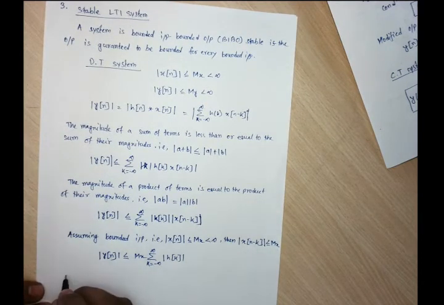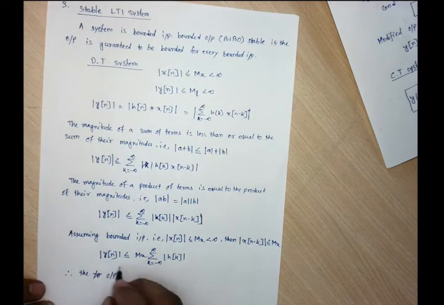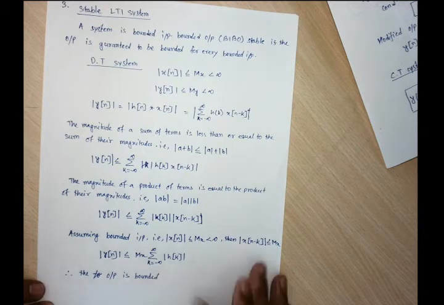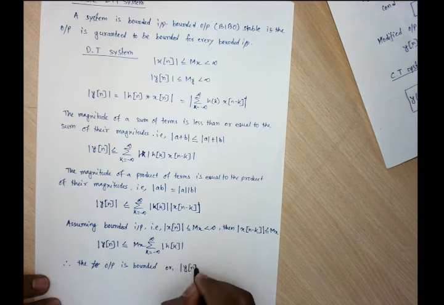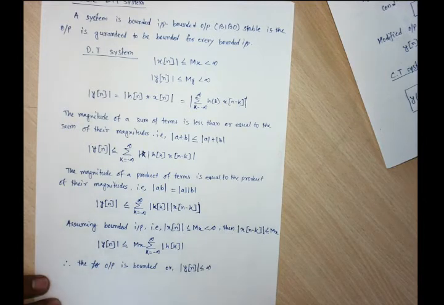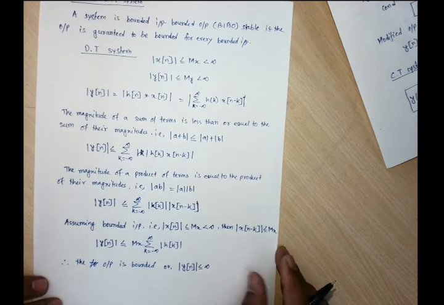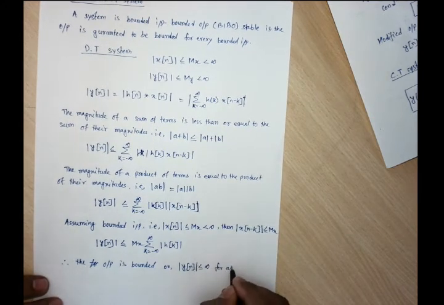Therefore we can say the output is bounded, or mod of y[n] is less than or equal to infinity, for all n.